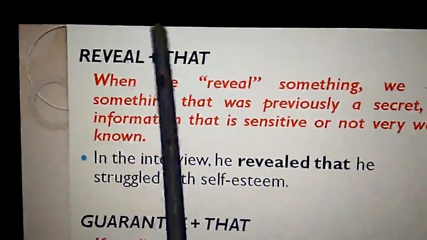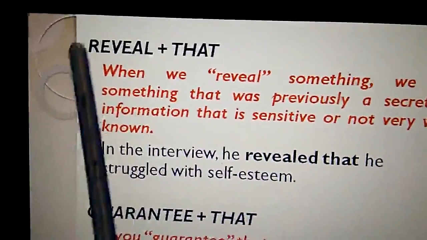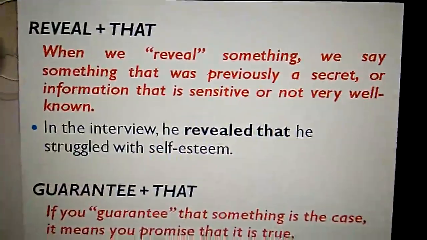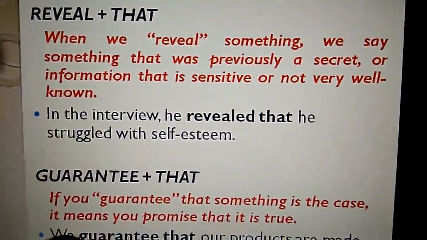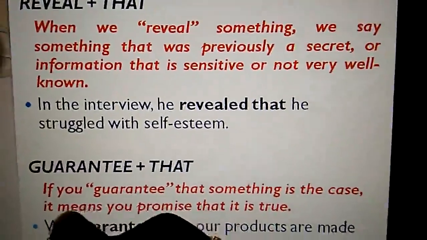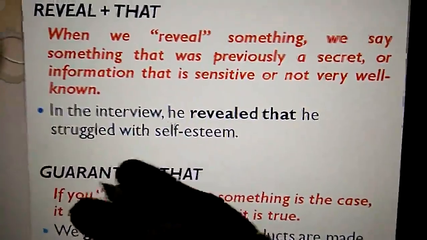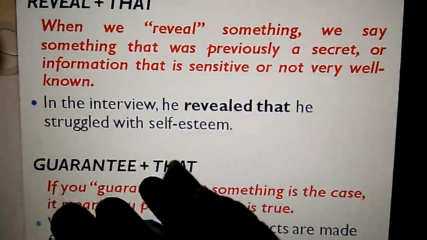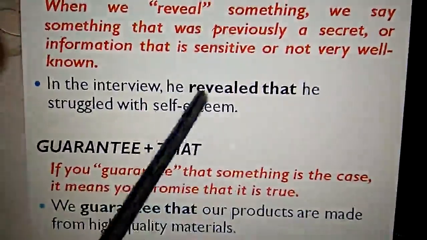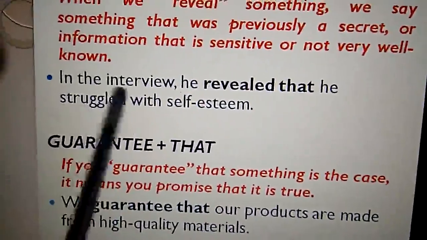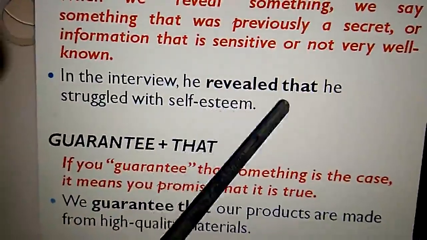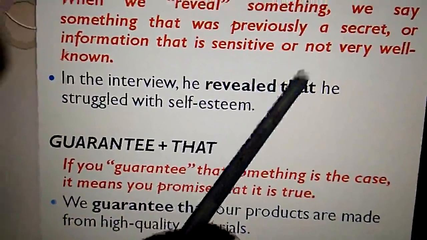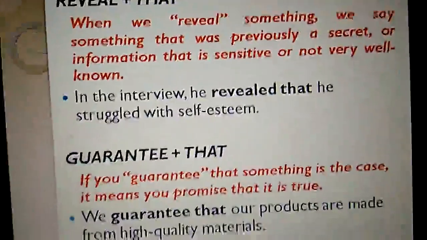And reveal, one more reporting verb. Immediately after reveal also we have to get that. When we reveal something, we say something that was previously a secret or information that is sensitive and not very well known. So something which is not known by others. And see in this example, in the interview, he revealed that. After revealed immediately we have used that. So this is the right pattern that we have to use when we use reveal as the reporting verb.